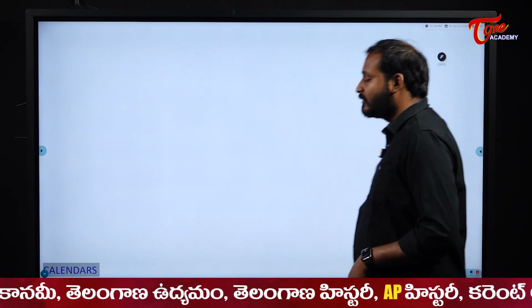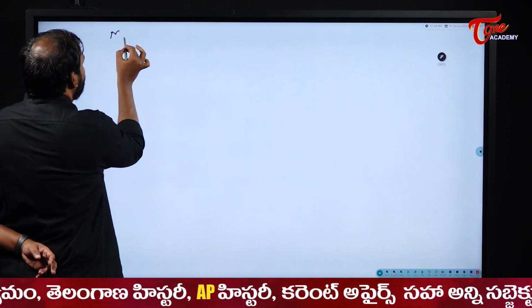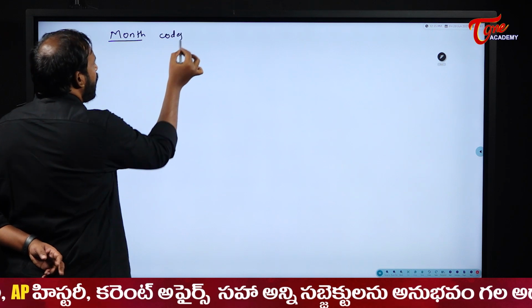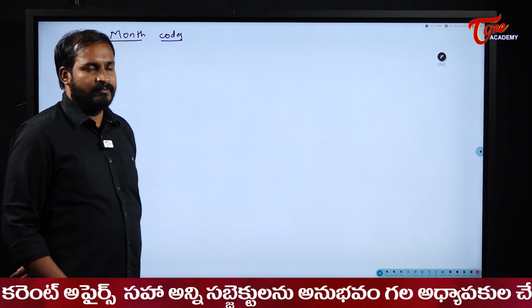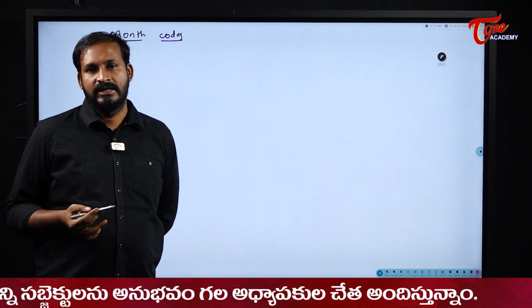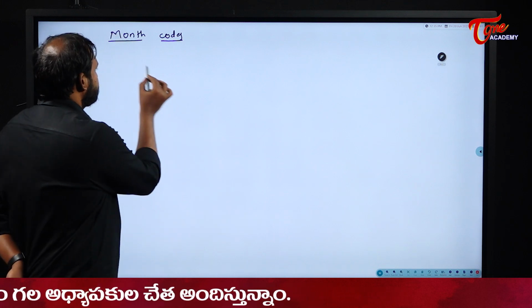Next, month codes. What are these month codes, students? Don't memorize by heart or do any other things. Very simple, try to remember it. How will you remember? Month codes are nothing but the number of odd days in that particular month. The number of odd days in that particular month will become the month code for it. See here, January.